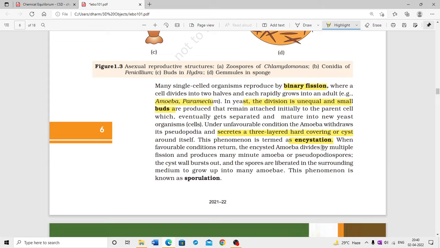When favorable conditions return, the encysted amoeba divides by multiple fission and produces many minute amoebae or pseudopodiospores. The cyst wall bursts out and the spores are liberated in the surrounding medium to grow into the amoeba. This phenomenon is known as sporulation.